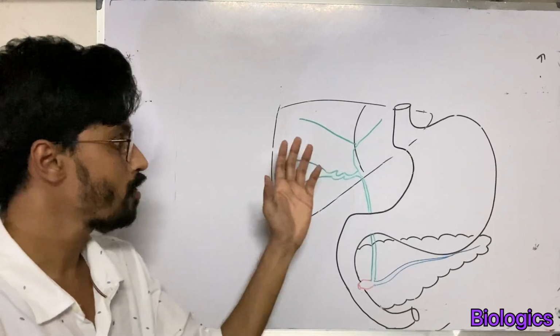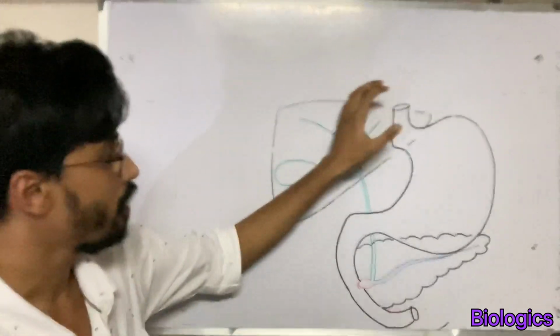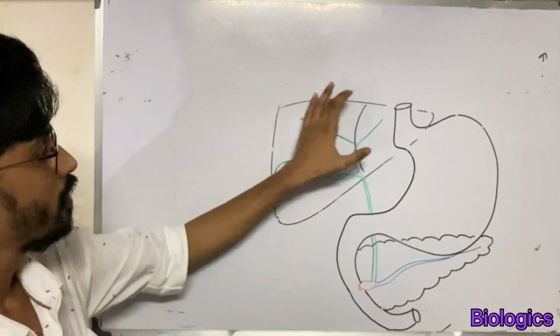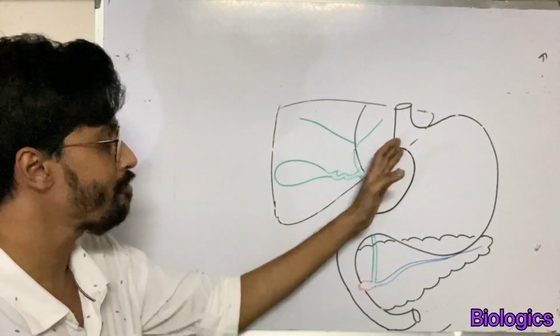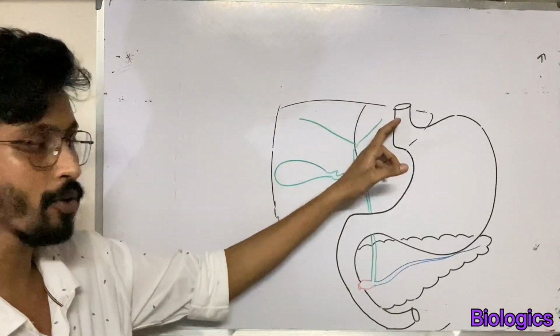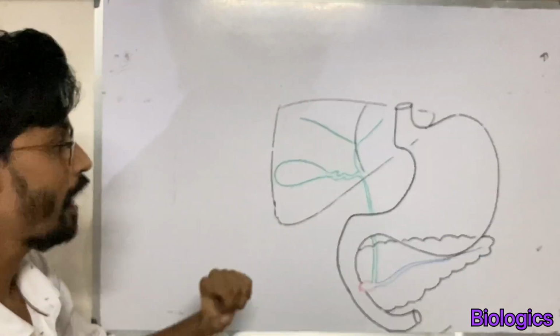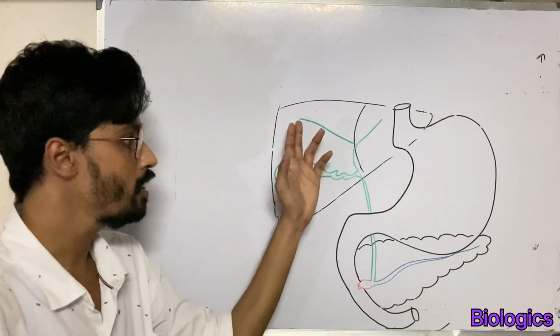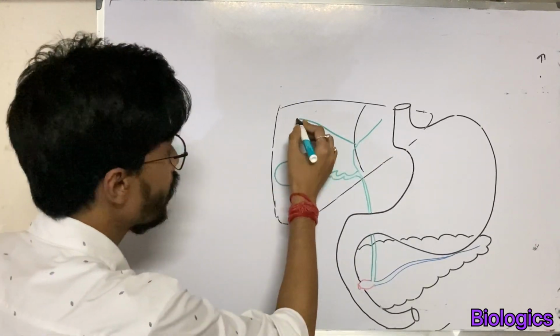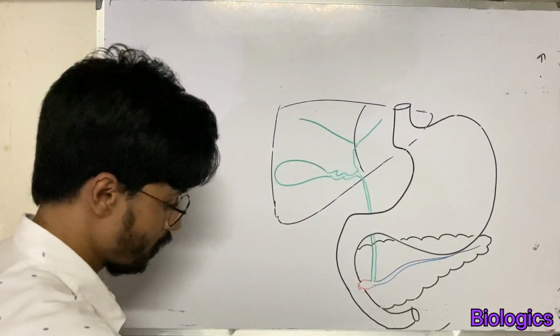Okay, so now let's get back to bile. Bile is produced in the hepatocyte cells of liver and finally collected through the hepatic ducts. These two are hepatic ducts.